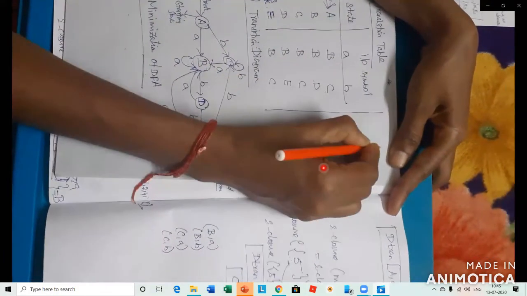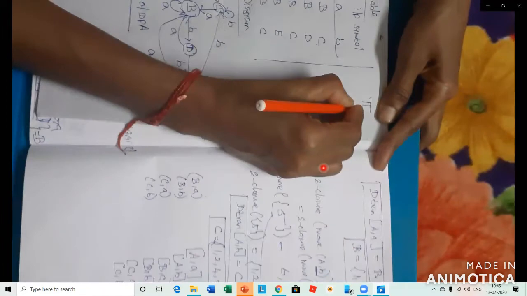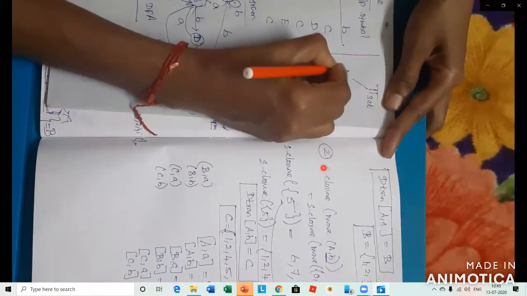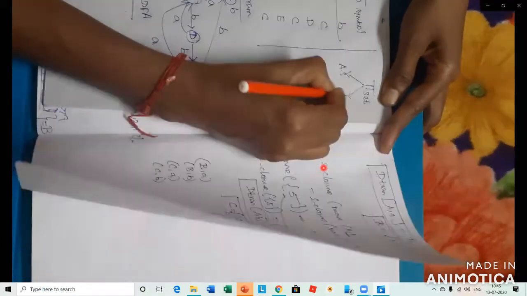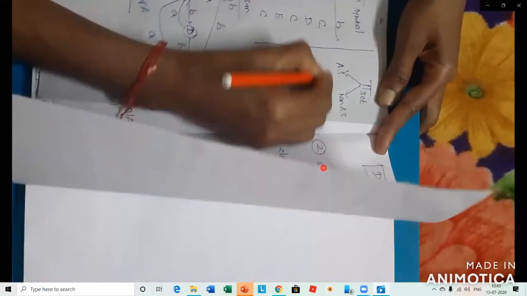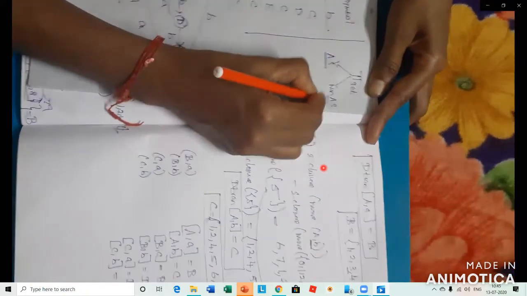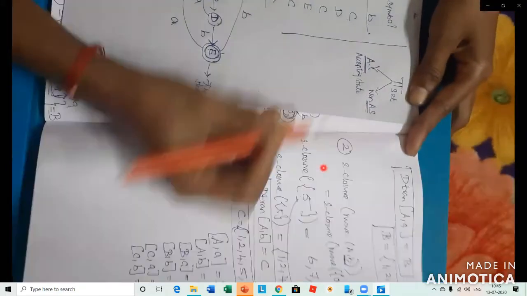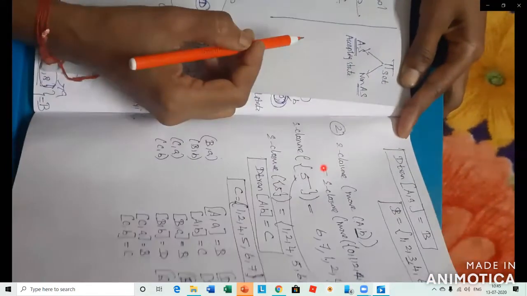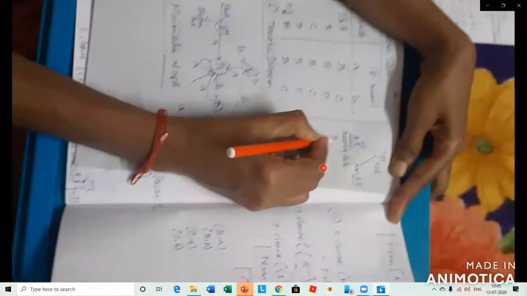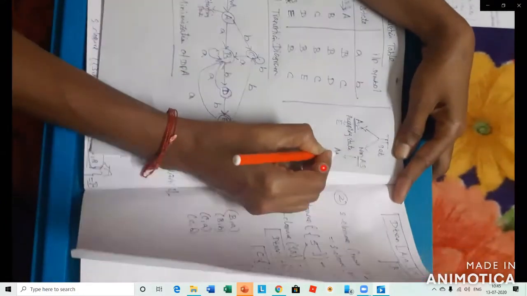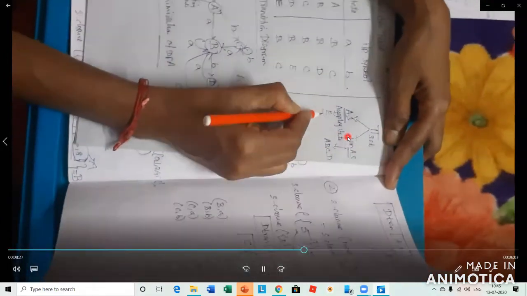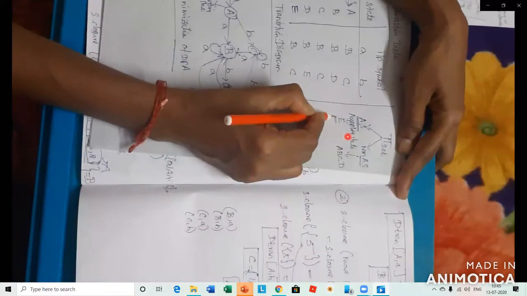Here I am considering pi. Pi is a set having two groups: one is accepting states, another is non-accepting states. What is the accepting state here? The accepting state is E. The non-accepting states are A, B, C, D. For the accepting states, there is no need to minimize.